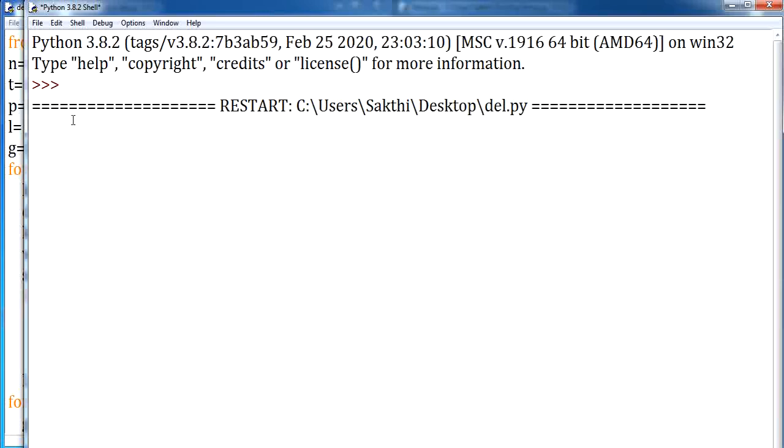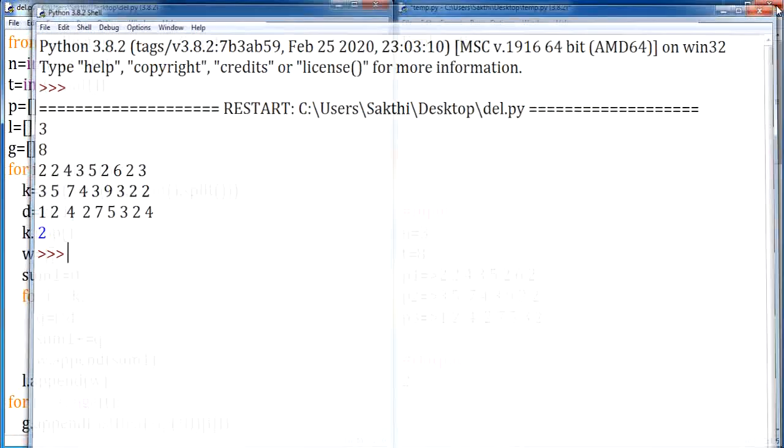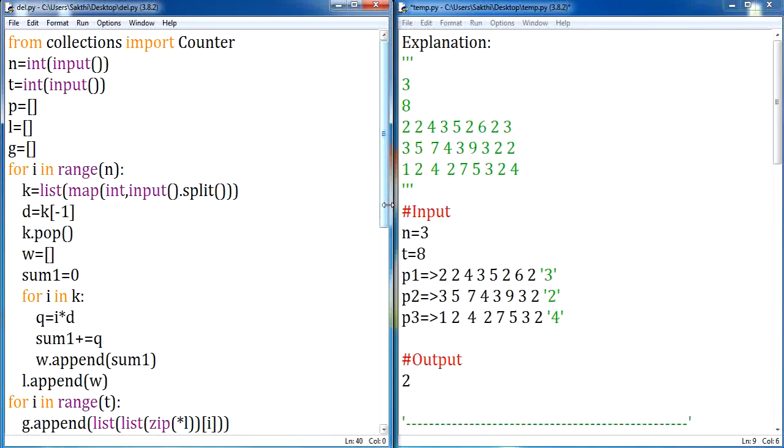Now let us give the same test case input as given: 3 participants, 8 seconds and the same values. Our answer is displayed as 2. That is nothing but person 2 is the winner of this marathon. Clear? I hope everyone is clear with this particular code.